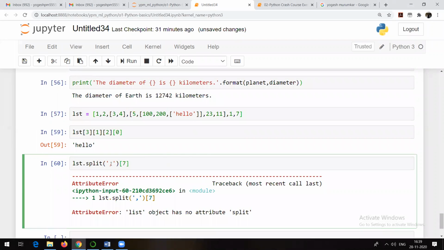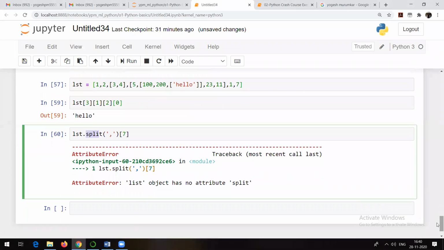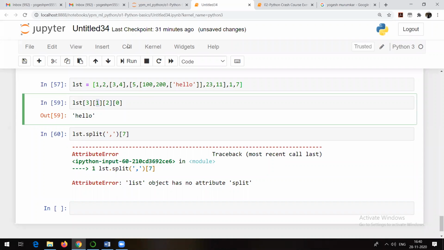Because, Isha, we do not make use of the split method for a list. We make use of the split method for a string. I hope you got my point, Isha. That's why I'm asking you people to try it out. So always remember, we apply split for a string and not for a list. And Saket, in your case, you just need to add this one. Otherwise, you are also okay. Moving to the next question.